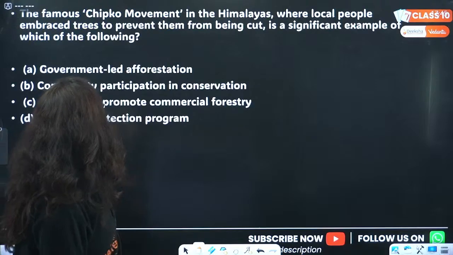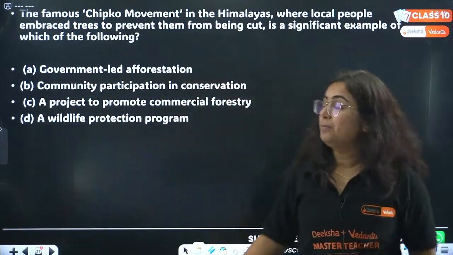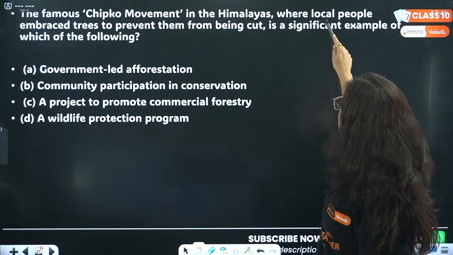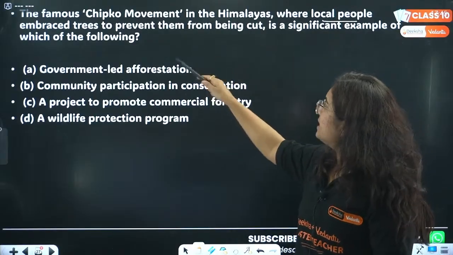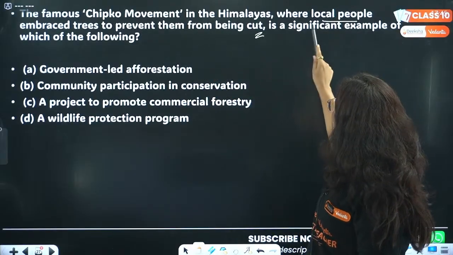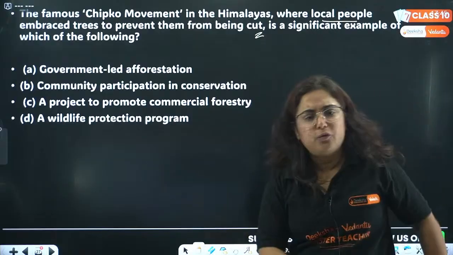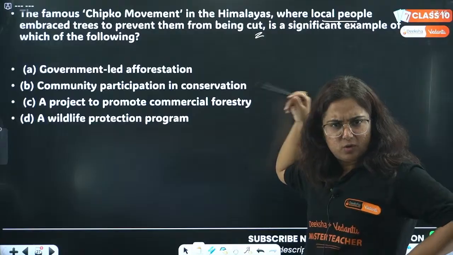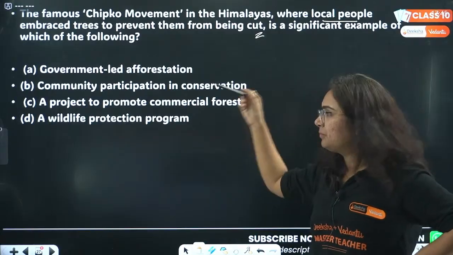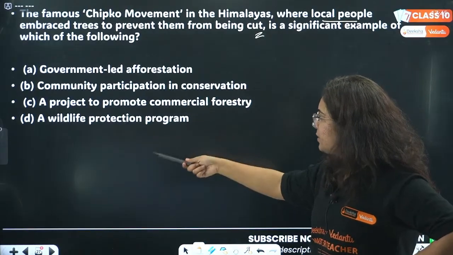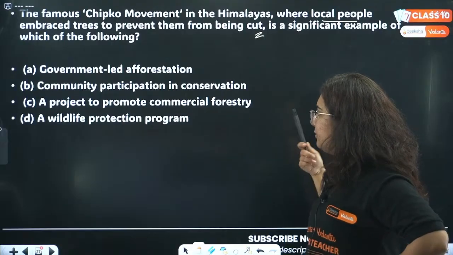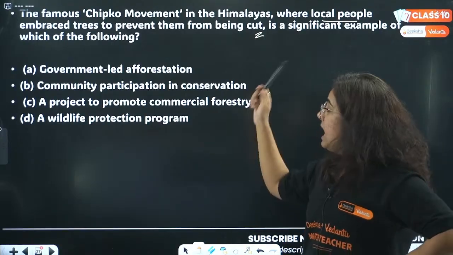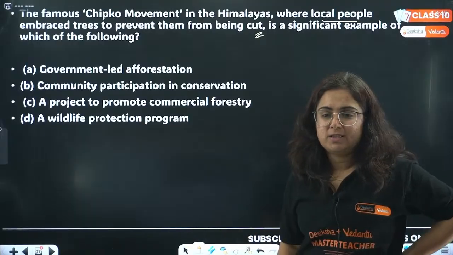Next question. The famous Chipko movement in the Himalayas, where local people embrace trees to prevent them from being cut, is a significant example of what? Is it government-led afforestation? Was afforestation being done in this? Community participation, conservation, a project to promote commercial farming forestry, or a wildlife protection program. What is the correct answer?